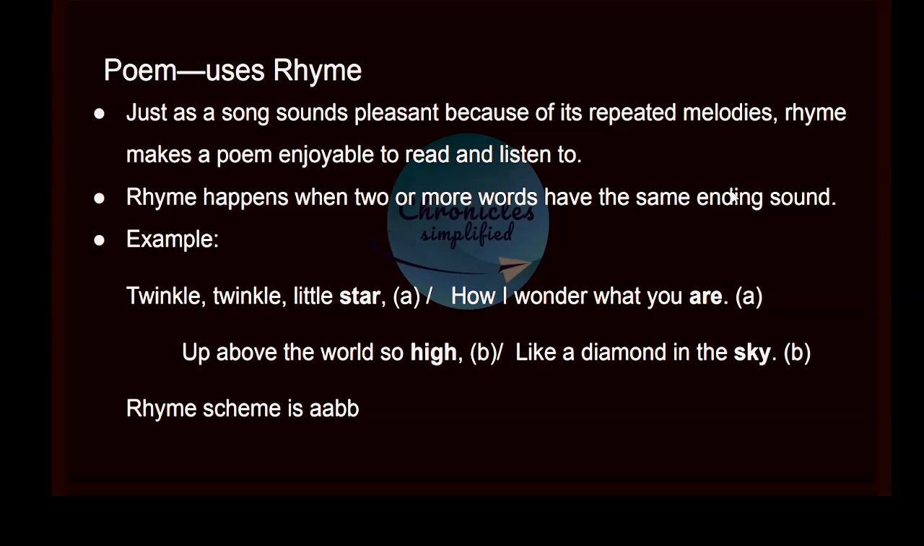Second, poem uses rhyme. Just as a song sounds pleasant because of its repeated melodies, rhyme makes a poem enjoyable to read and listen to. Rhyme happens when two or more words have the same ending. Let's take a very easy example. Twinkle, twinkle, little star. So in this rhyme, look at the ending words. They are sounding similar. So they make the rhyme scheme A, B, B.